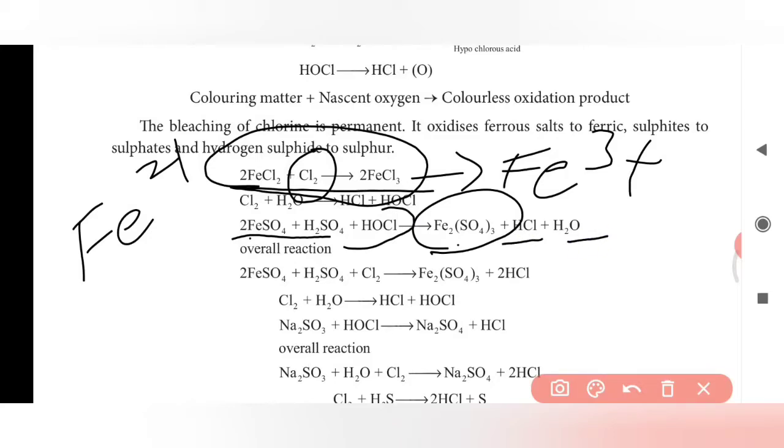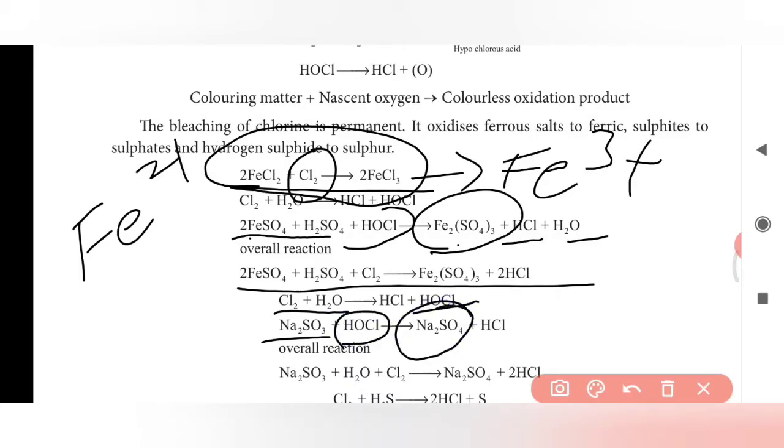The overall reaction is FeSO4 plus H2SO4 plus Cl2, giving the product ferric sulfate along with hydrochloric acid. This reaction also occurs between chlorine and water to give hypochlorous acid. Here Na2SO3, sodium sulfite, reacts with hypochlorous acid to give sodium sulfate.